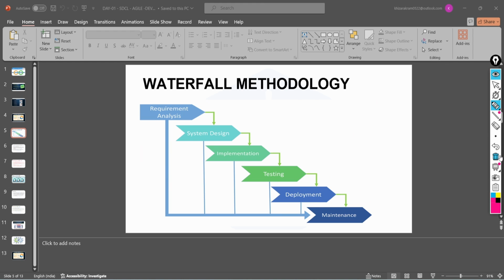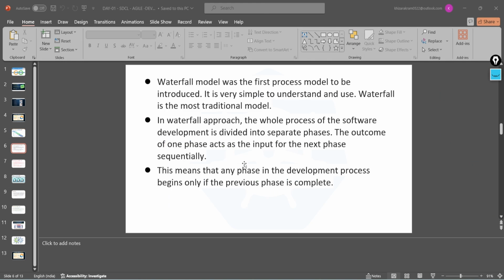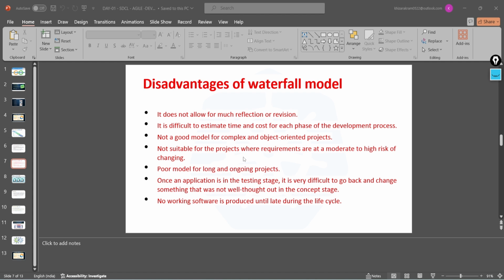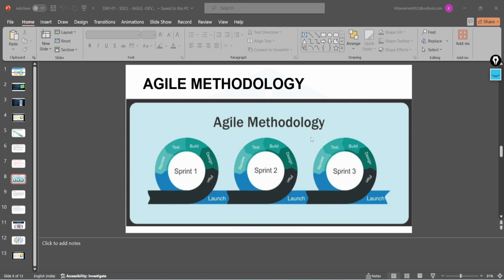Then this was overcome with a new methodology called agile methodology. As I mentioned, waterfall does not allow much revision. It was difficult to estimate the time, cost, and everything. It was a poor model, so it was replaced by agile methodology.